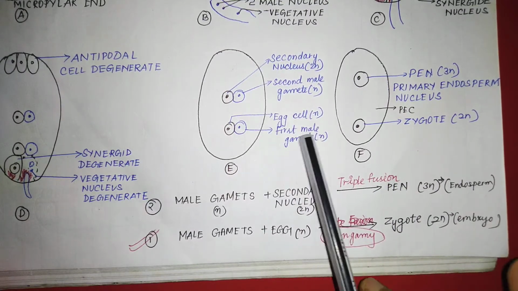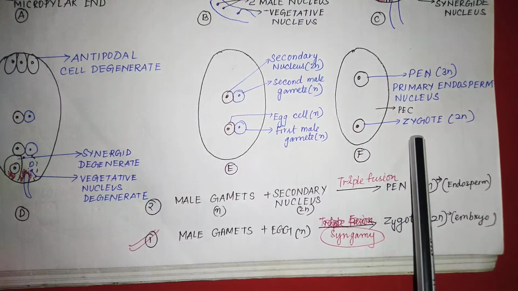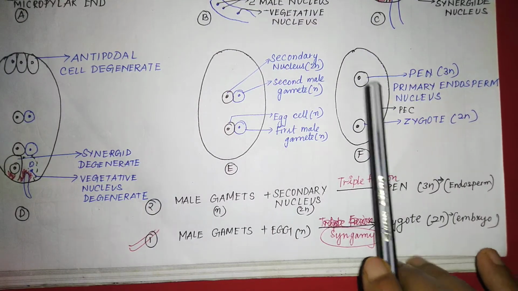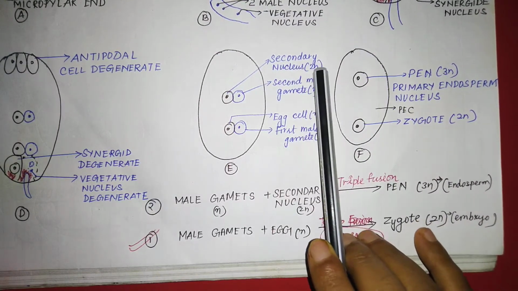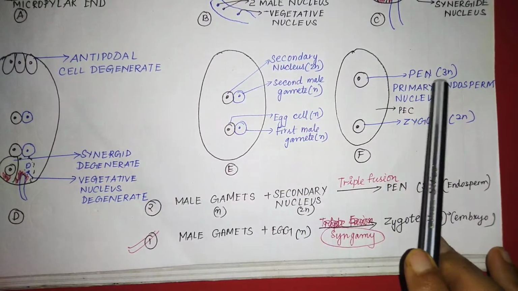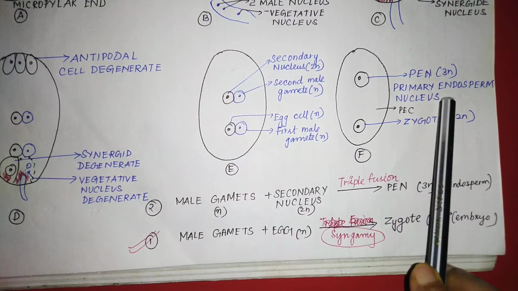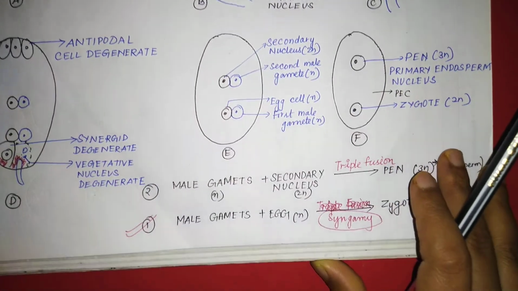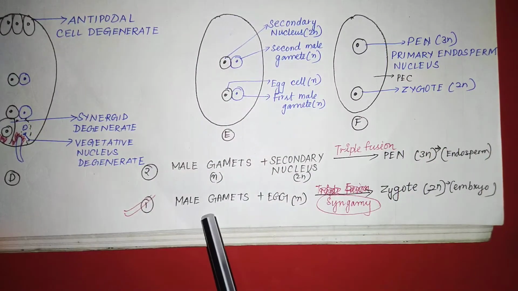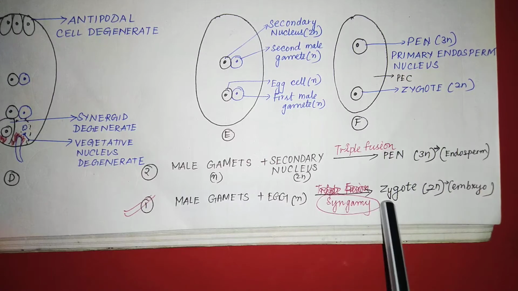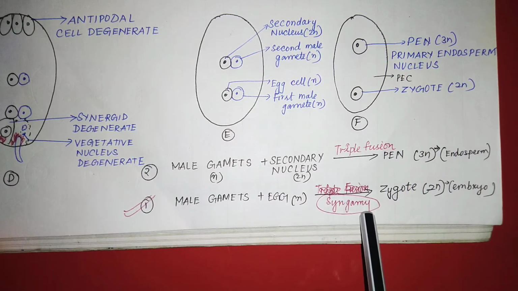When the egg cell fuses with the first male gamete, it forms the zygote, which is 2n. And when the secondary nucleus fuses with the second male gamete, it forms the PEN, which is known as the primary endosperm nucleus. So the first male gamete plus the egg, when they fuse, form a zygote. This is known as syngamy.